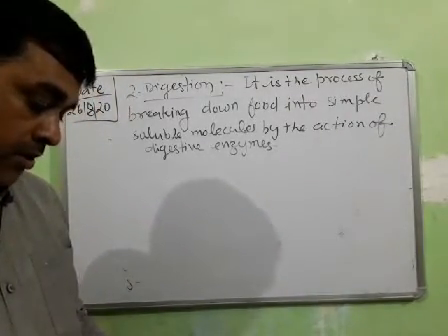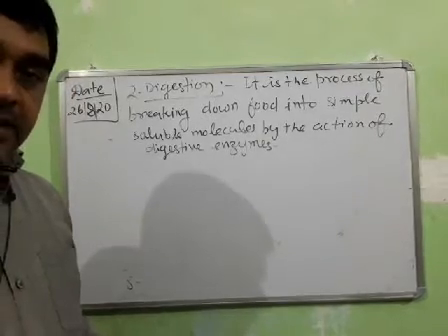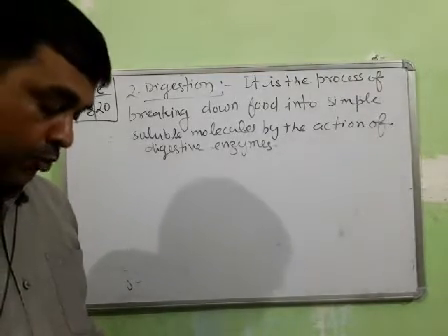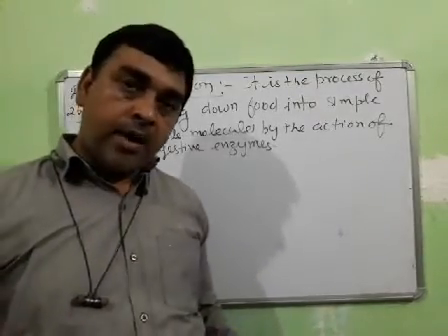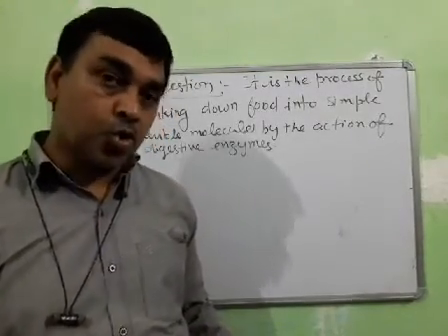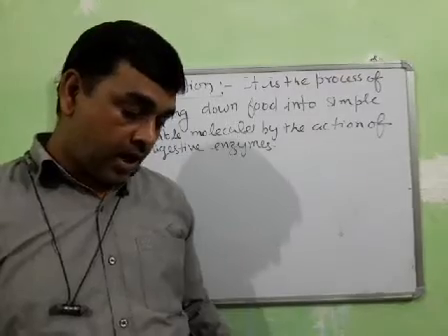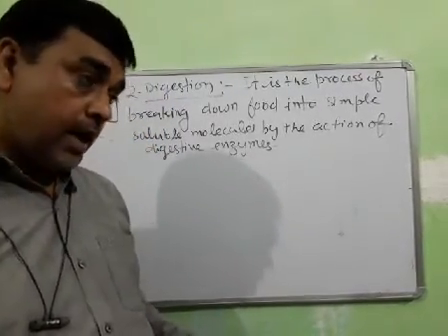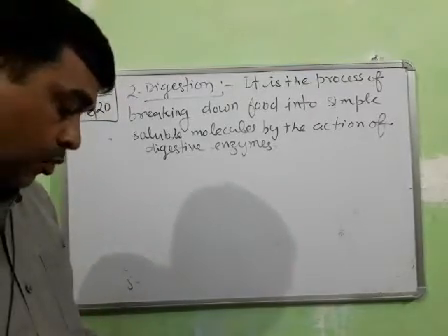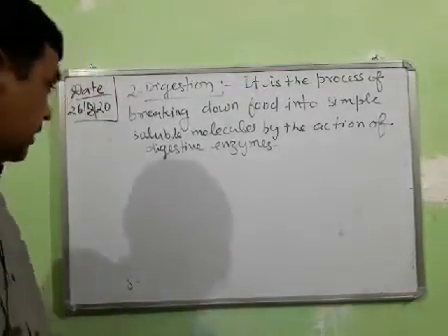Chemical process means the digestion of carbohydrate, fat and protein. Carbohydrate breaks down into glucose, fat into fatty acids and glycerol, and protein into amino acids.